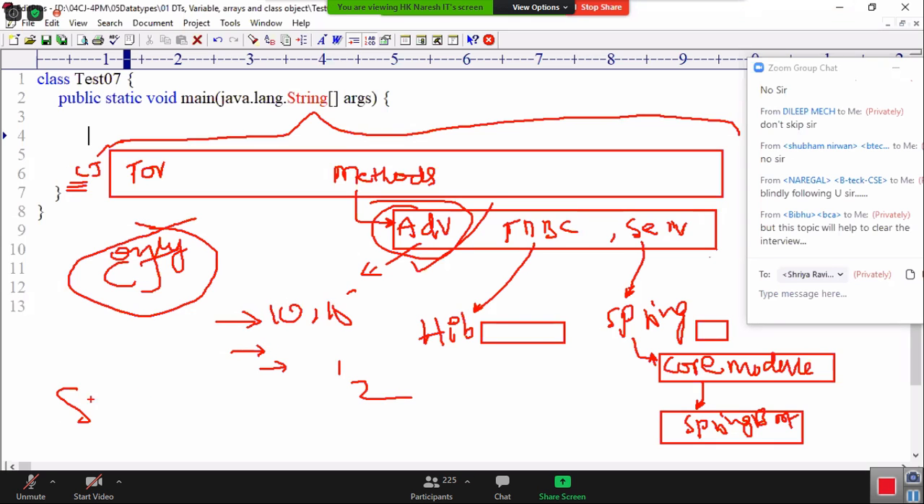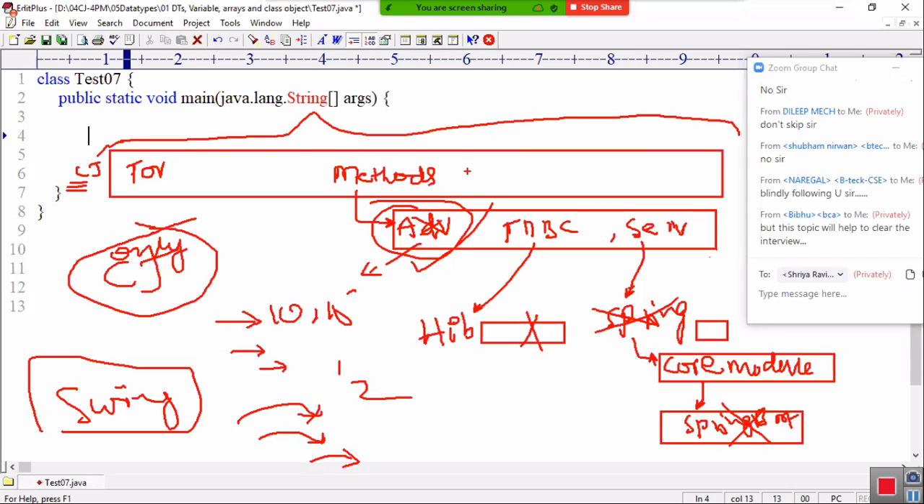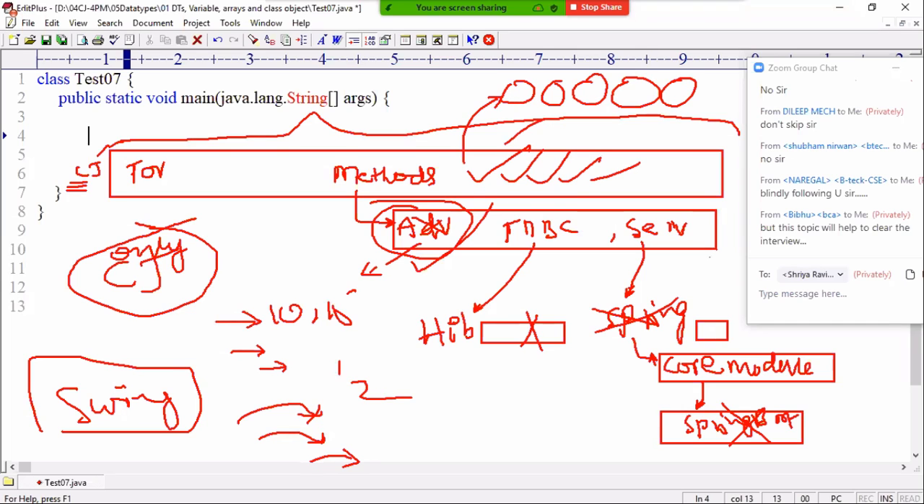Swimming takes a lot of time. Spring today is there, tomorrow gone. Spring Boot today is there, tomorrow gone. But core Java is evergreen, it will not go anywhere. Based on core Java, so many other tools are coming in the market for fast automation and fast application development. If you have strong core Java knowledge with solid basics, you can move from one language to another, one platform to another, easily.